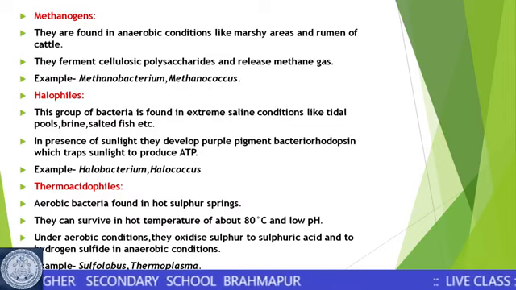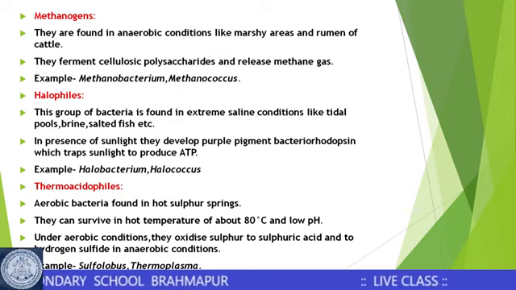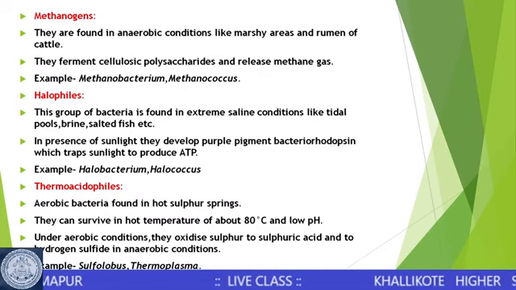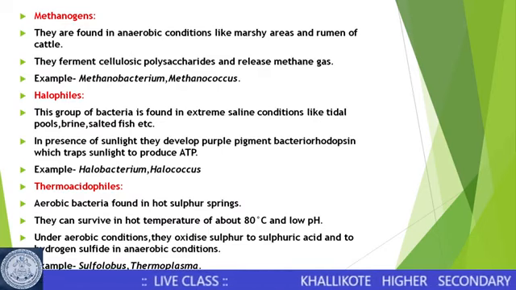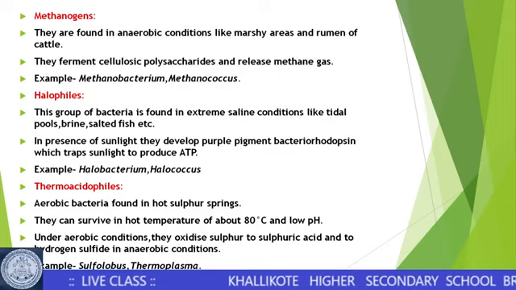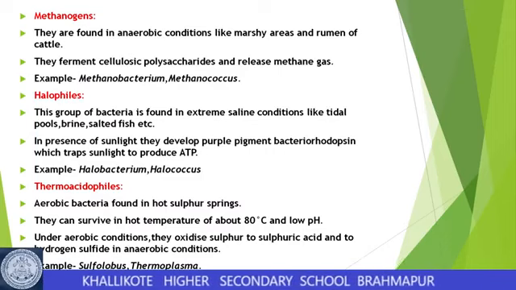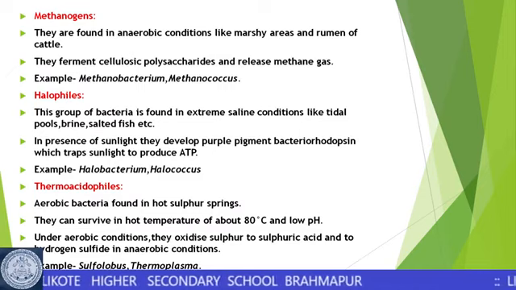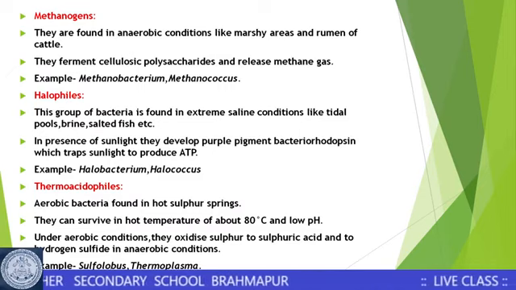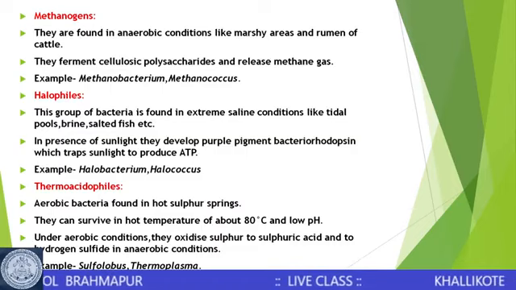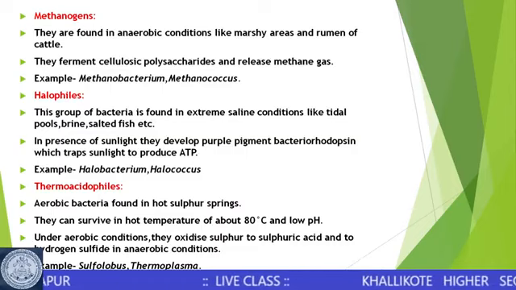So halophiles, in the presence of sunlight, develop a purple pigment called bacteriorhodopsin, and this bacteriorhodopsin traps sunlight to produce ATP, but it is not able to produce glucose from carbon dioxide. The examples of halophiles are Halobacterium and Halococcus.